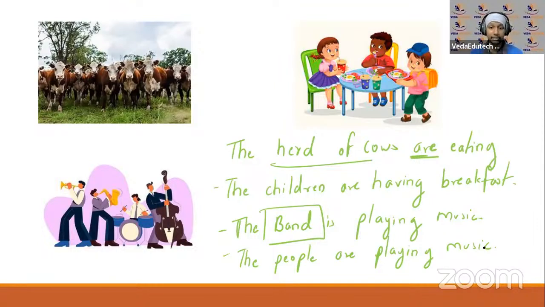Now, इसका कैसे हो जाएगा? Interrogative and negative. The herd of cows are not eating. The children are not having breakfast, the band is not playing music, the people are not playing music. Interrogative: are the herd of cows eating? Are the children having breakfast? Is the band playing music? Are the people playing music? Like this. Is and are will always come there.